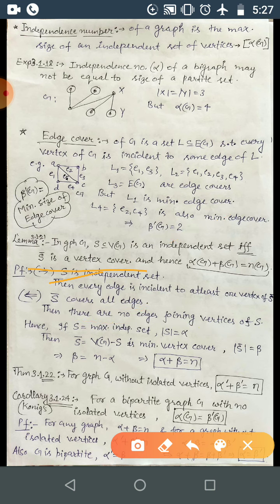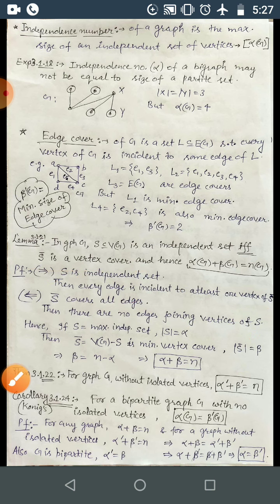So S complement covers all the edges, then there are no edges joining the vertices of S. That means S becomes the independent set, and that's what we wanted to prove.